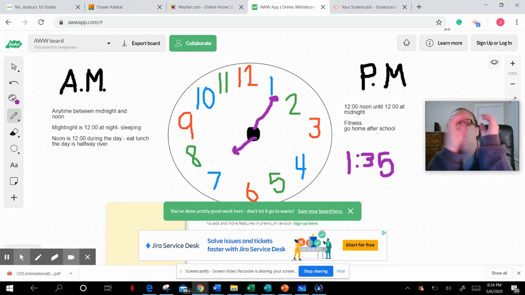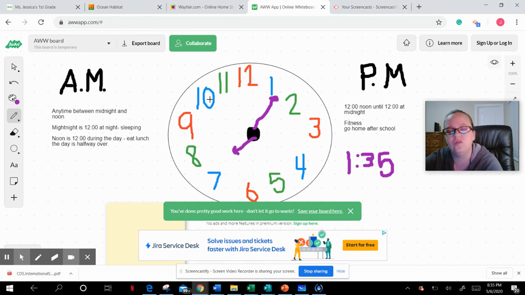So AM starts at 12 o'clock at night, and then it's 1 o'clock in the morning, 2 o'clock in the morning, 3 o'clock in the morning, 4 o'clock, 5 o'clock, 6 o'clock, 7 o'clock, 8 o'clock, 9 o'clock, 10 o'clock, 11 o'clock in the morning. And sometimes, like today, I had a Zoom at 11:30, and even though it's bright and sunny and the day feels like it's going on for a long time, that is still 11 o'clock AM because it has not hit noon yet. But as soon as it becomes 12 o'clock in the afternoon, now we go into PM.